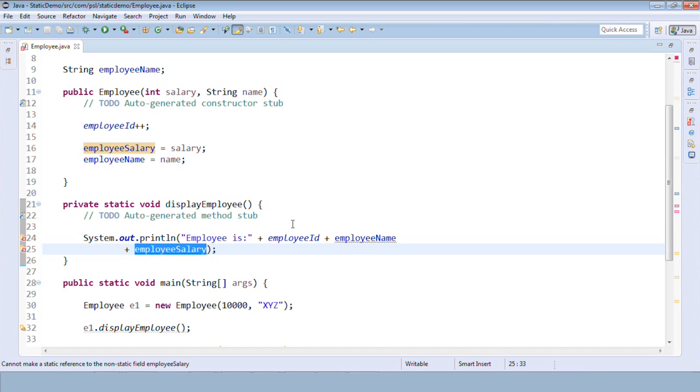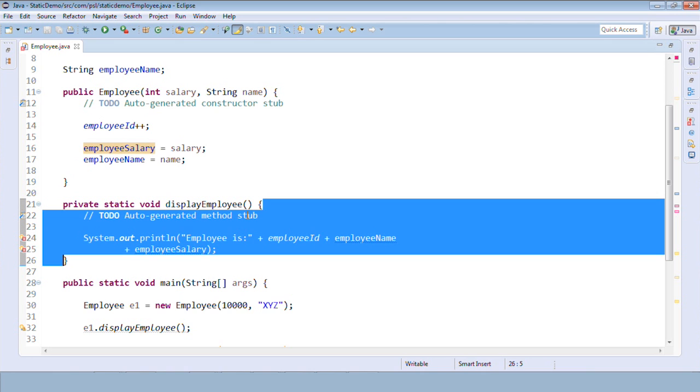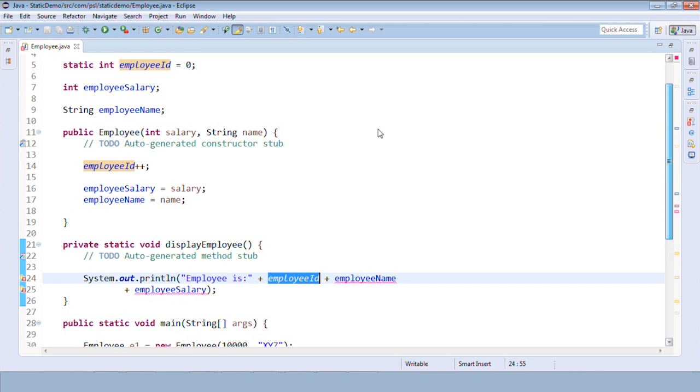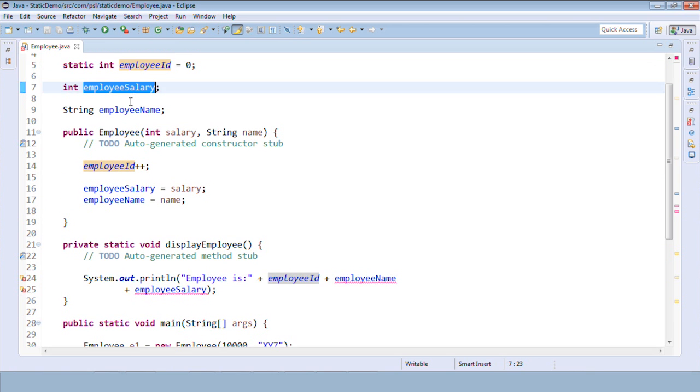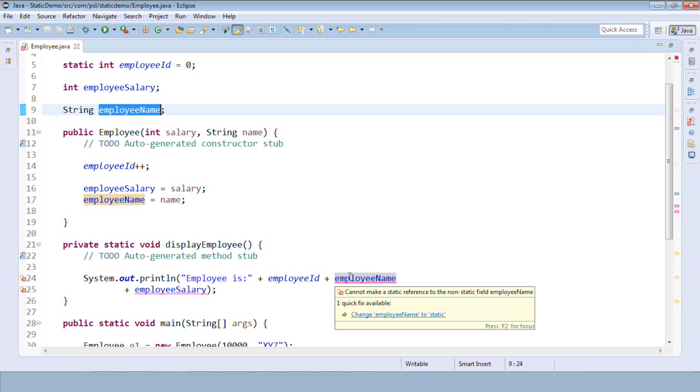We have one rule in programming language saying that in a static scope, everything you can access is static only. Remember this: only statics can be accessed in a static. This is a static scope, so inside this, everything must be static. It is not giving any error for employee ID because employee ID is already static; we have declared it as static. But employee salary and employee name are non-static, and hence it started giving us errors.